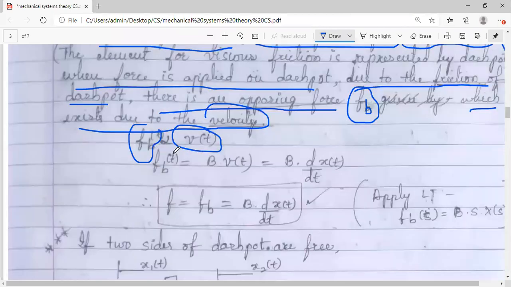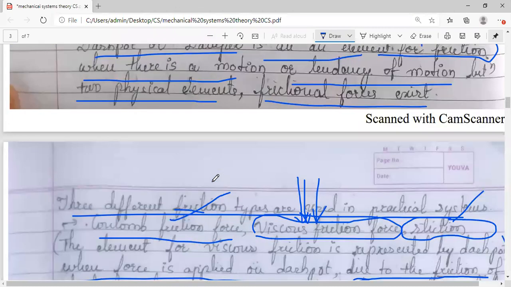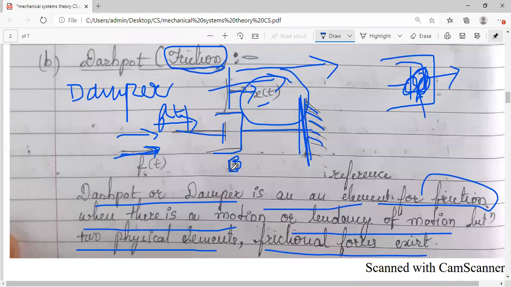Velocity. If I remove the proportionality symbol, a constant has to be added, and this is capital B, the same symbol we have used here for the dashpot. Why?